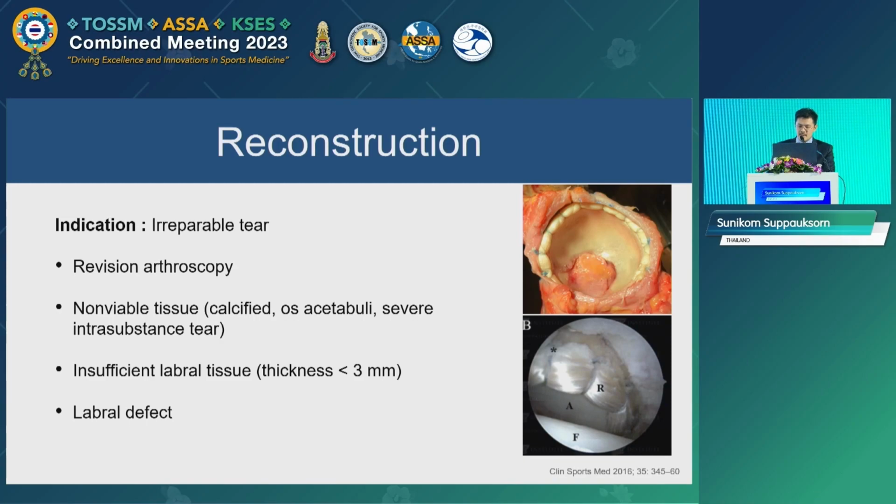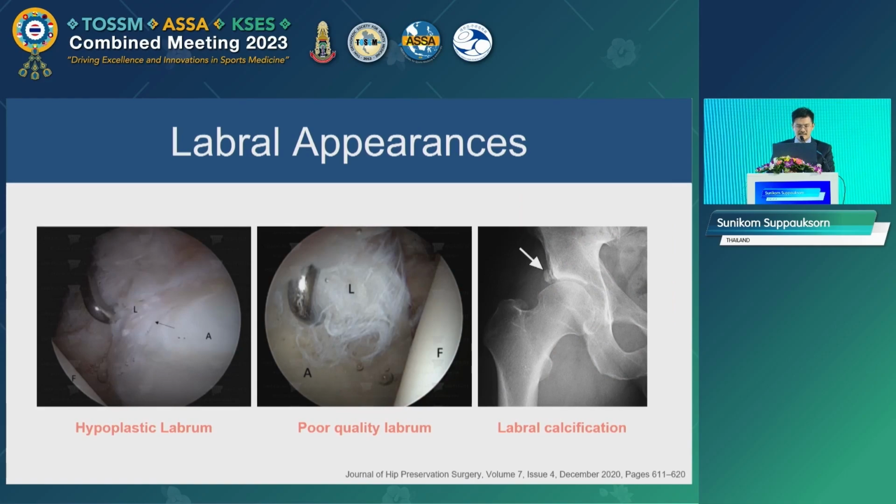For the labral reconstruction, currently there are well-accepted indications, which are the revision situation when the quality of the labrum is poor, non-viable labral tissue, and poor labral thickness which is not adequate to maintain the suction seal, and the labral defect. And this is an example of the irreparable tear.